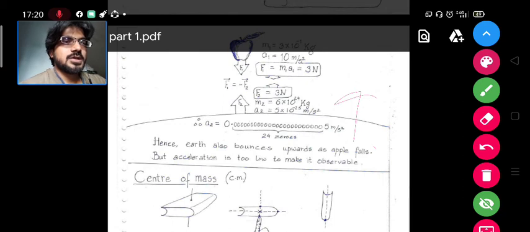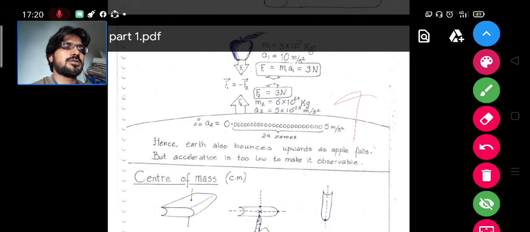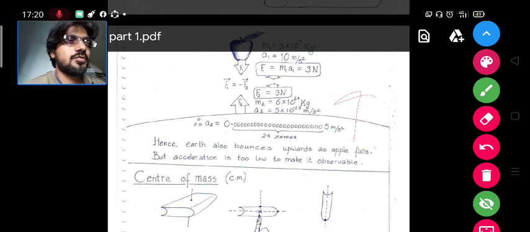So because of the heavy inertia of the earth and its resistance to the change of its motion, you can see the object actually falling on the earth, while the earth is not able to move due to its inertia. That is why an object falls over the earth, and that is called gravity. Thank you.